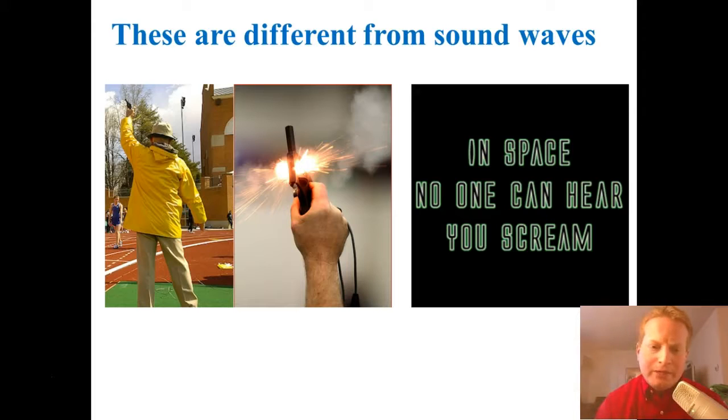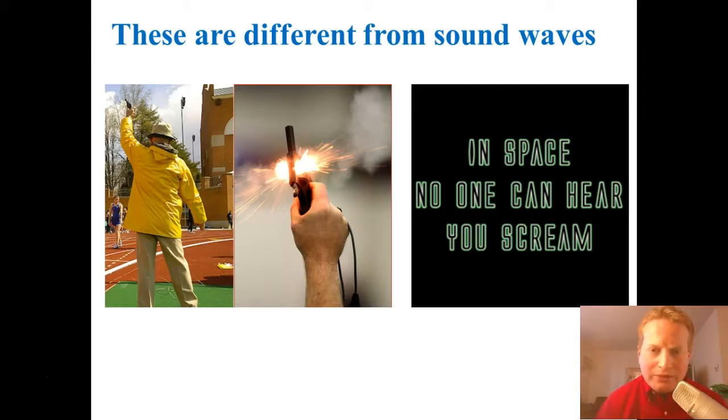Something else interesting about light waves versus sound waves is, if anybody's ever run track before, the reason why they use the gun to start the race rather than using a whistle is because the timer, especially if they're far away, is supposed to be looking at the smoke of the gun and not so much the sound of the gun. And the reason is because light travels much faster than sound, right?